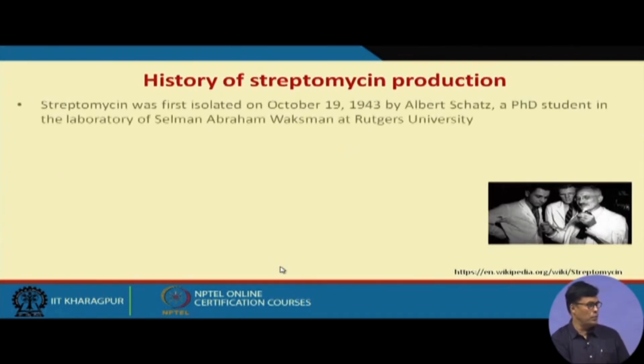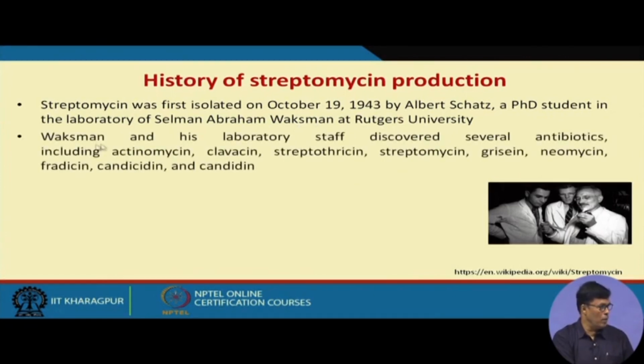If you look at the history of Streptomycin, it was first isolated on October 19, 1943 by Albert Schatz, the PhD student in the laboratory of Selman Abraham Waksman at Rutgers University, USA.